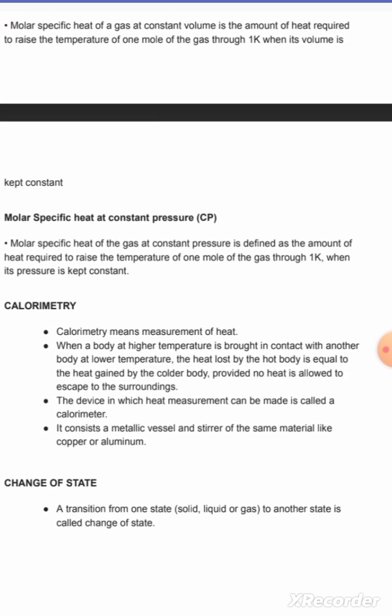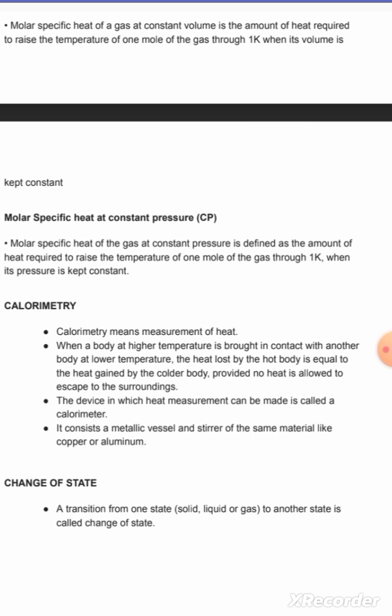Next is calorimetry. Calorimetry means measurement of heat. When a body at higher temperature is brought in contact with another body at lower temperature, the heat lost by the hot body is equal to the heat gained by the cooler body, provided no heat is allowed to escape to the surrounding. The device in which heat measurement can be made is called a calorimeter. It consists of a metallic vessel and stirrer of the same material like copper or aluminium.